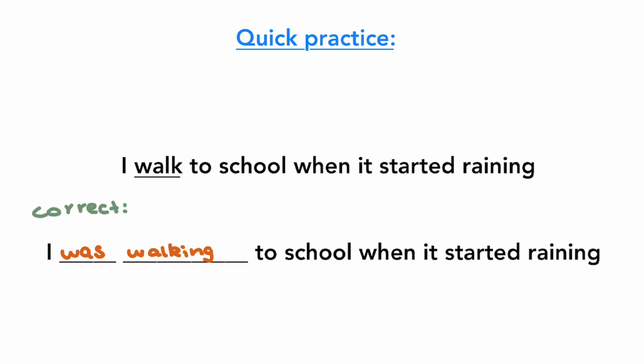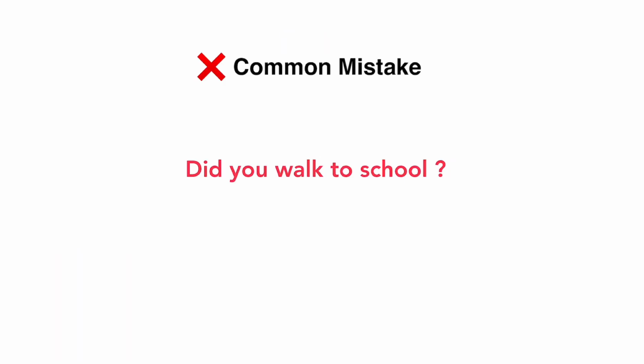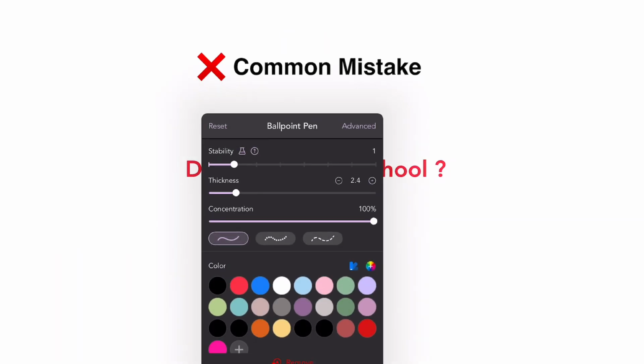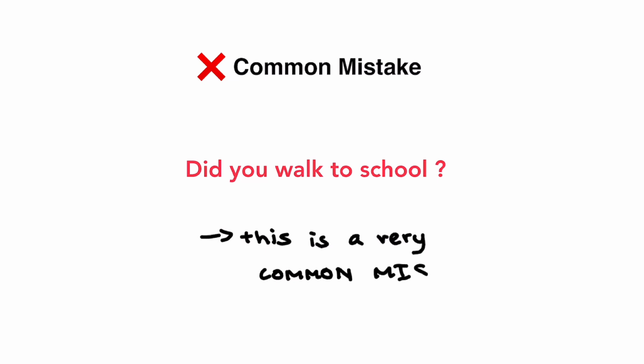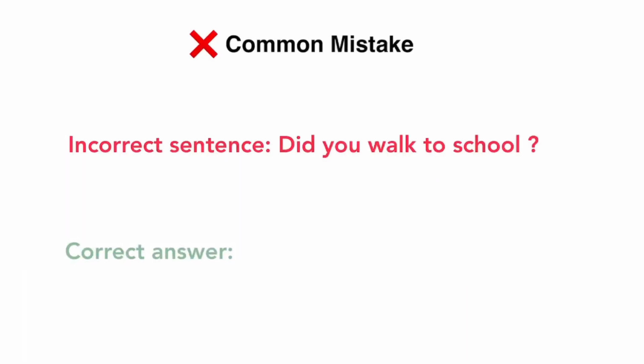Okay, common mistakes. Let's go through two mistakes, one for past simple and one for past continuous. This one is for past simple. So, did you walked to school? This is a very common mistake, and I'm sure everyone gets it wrong. Even myself sometimes, when I was learning, oh my god, I used to make these mistakes all the time. Okay, so that's incorrect. Did you walked to school? Correct would be, did you walk to school?